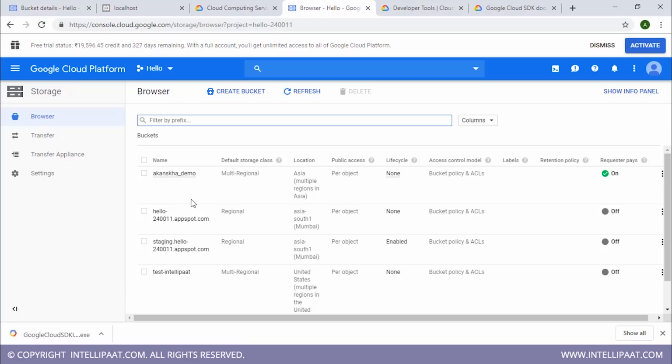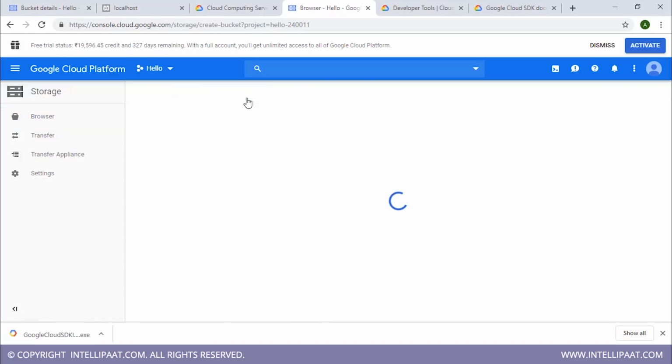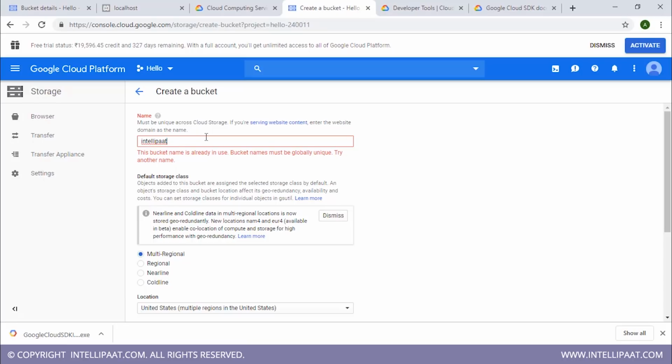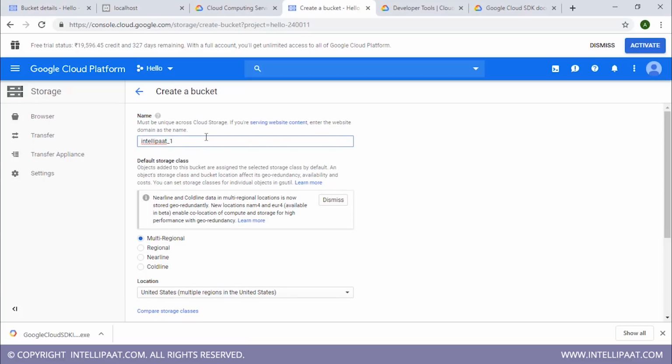Since you have to create the bucket from scratch, let me show you how you can do that. You just have to click on the option called Create Bucket, and then you'll have to provide a name for your bucket, which by the way should be unique globally. Let me try. As you can see, if you're trying to use a bucket name that is already in use, then GCP will inform you like this. Let me try some other name. Alright, I guess I found a name.